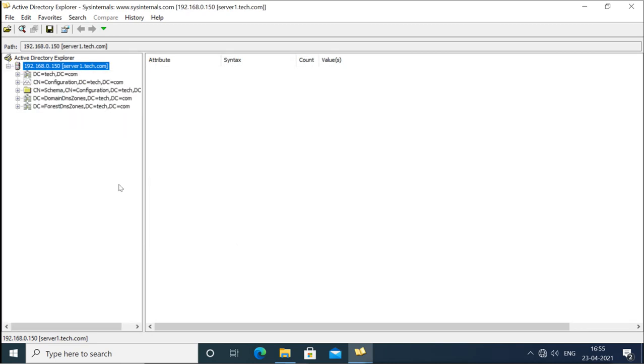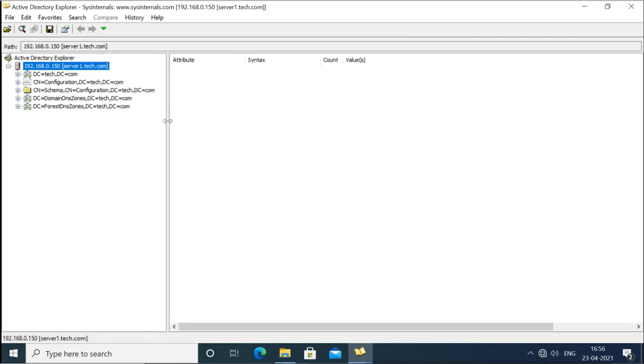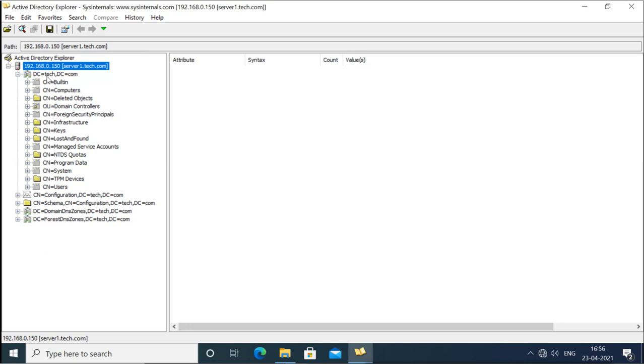And now here you can see it is enumerated. What it is showing here is the hierarchical structure of the Active Directory, and this is what the LDAP protocol does. It is showing the whole partitions of the Active Directory. Basically this is the domain partition, and under the domain tech.com we have these containers. This is the users container, we have built-in, computers and other containers.